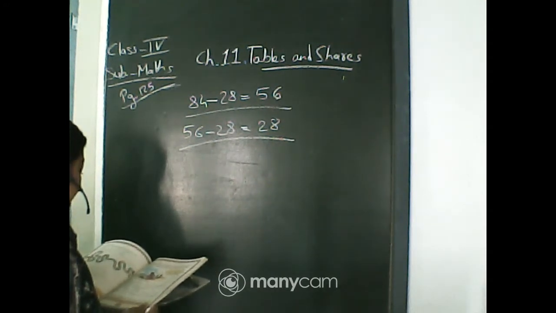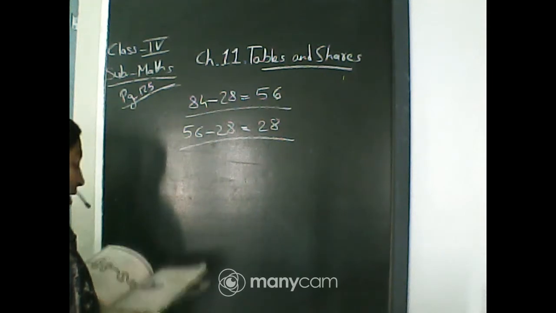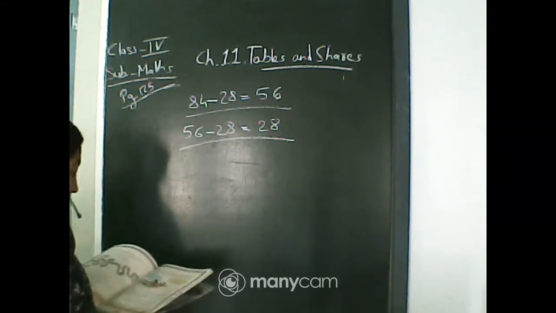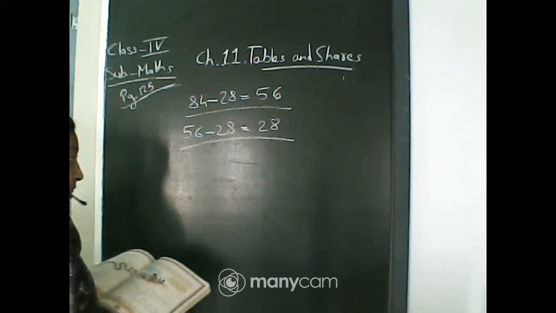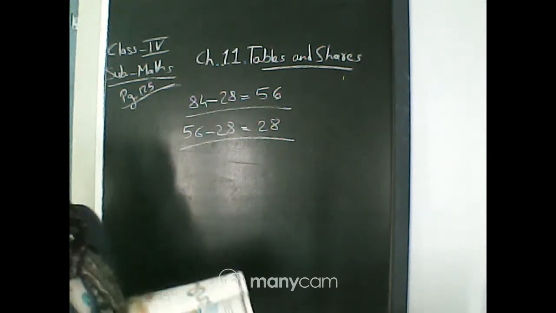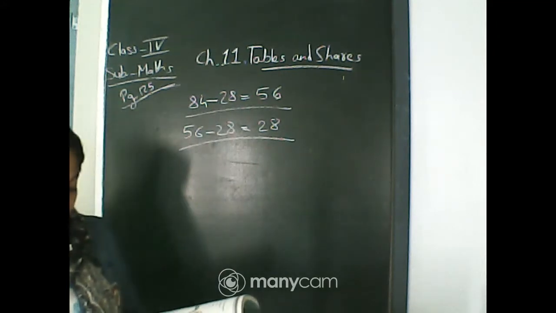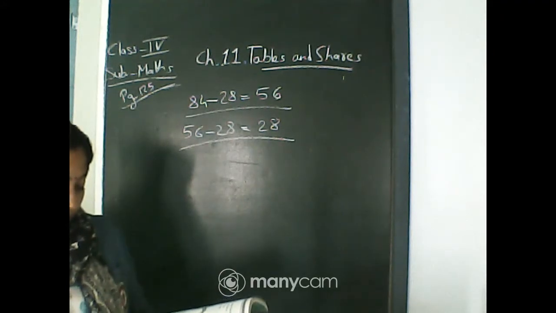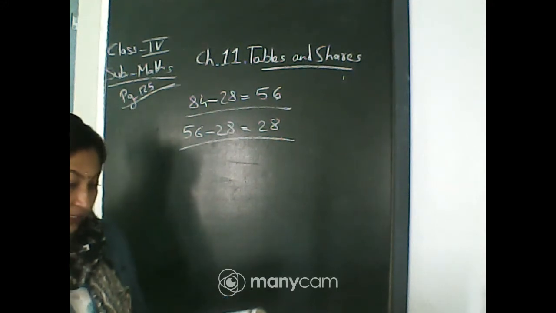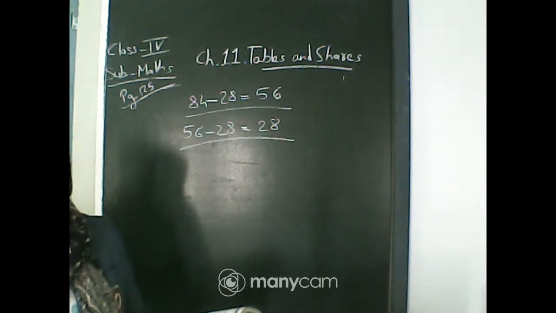Now, how many necklaces can Dhruv make from 112 shells? That means you have to count how many times you have subtracted 28. 1, 2, 3 and 4, isn't it?